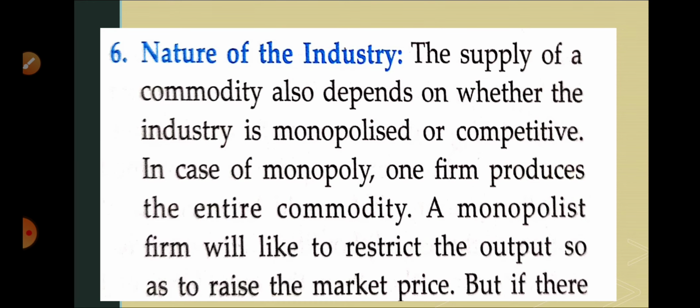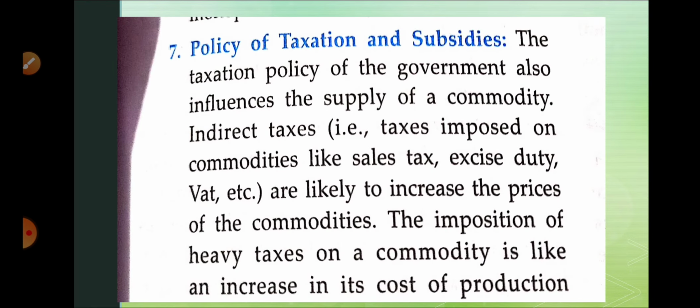So next one we are going to discuss policy of taxation and subsidies. We know well what is tax.